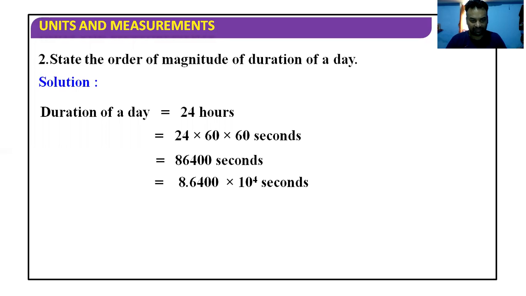So total seconds in a day, 8.6400 into 10 raised to the power 4 seconds. So order of magnitude becomes 10 raised to the power 5. Very simple. Look at the digit, look at the number before the decimal. If it is greater than 5, then the power is increased by 1. So it becomes 10 raised to the power 5 second. So this is the order of magnitude of duration of a day.